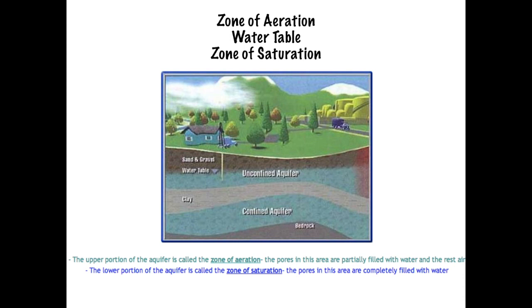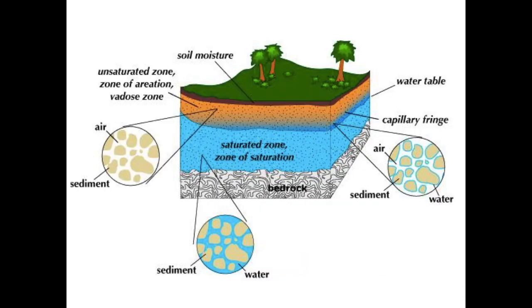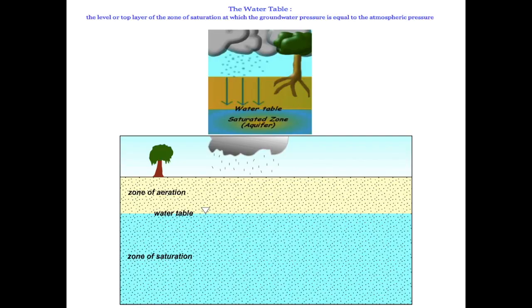Can the water table reach the surface? Yeah. If the complete aquifer is filled and there's flooding, the water table would be at the surface. Here's an illustration in a picture showing you the two zones as well as the water table. You can see where the water table is versus the zone of aeration and zone of saturation.